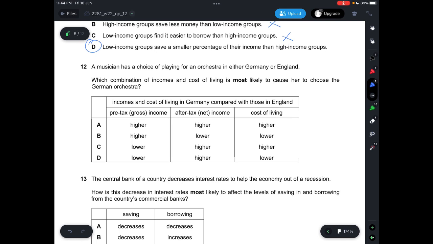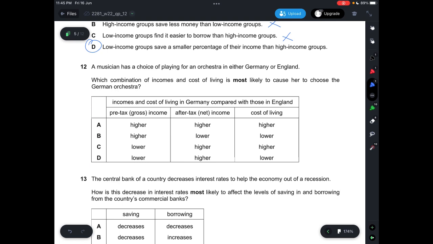Question 12, a musician has a choice of playing for an orchestra in either Germany or England, and which combination of incomes and cost of living is most likely to cause her to choose the German orchestra? Okay, so let's look at the 4 options and see which one makes sense. Incomes and cost of living in Germany compared with those in England.